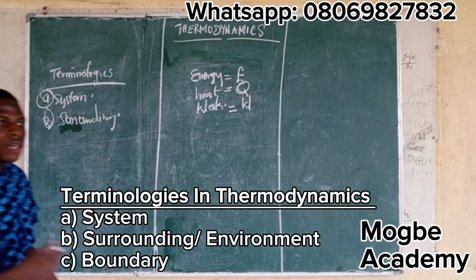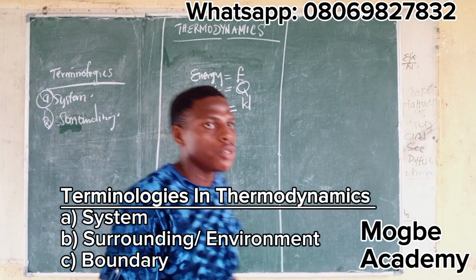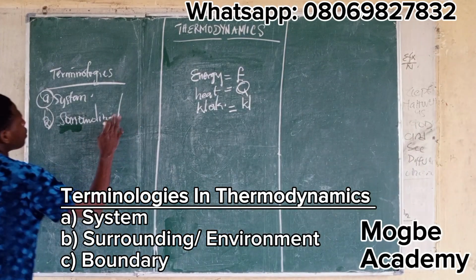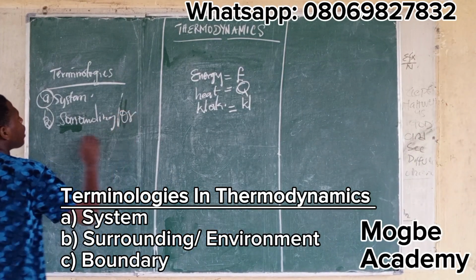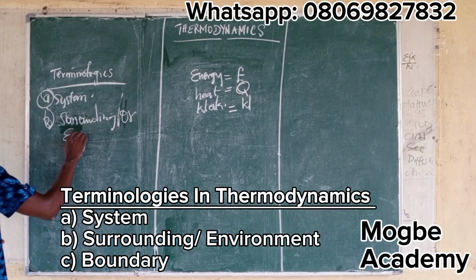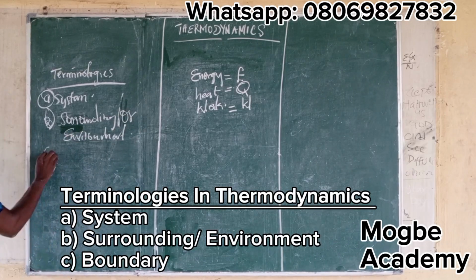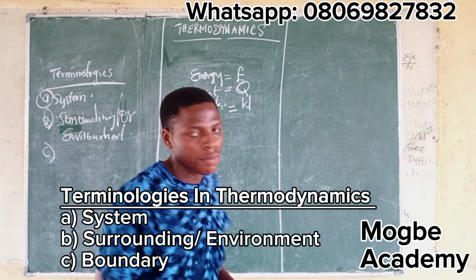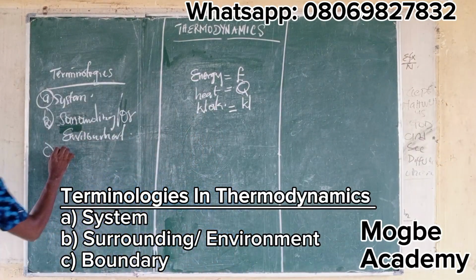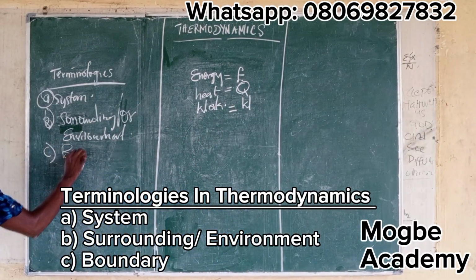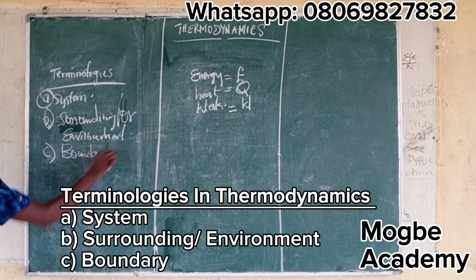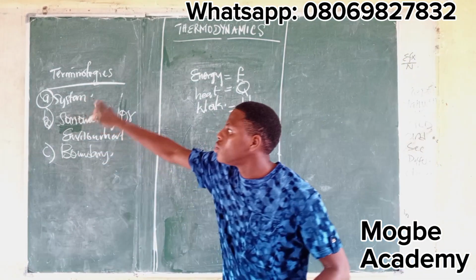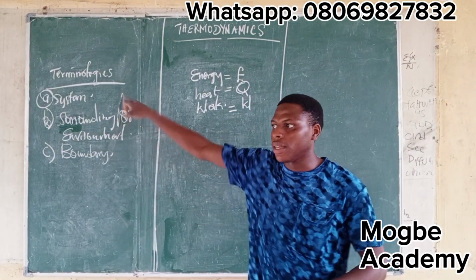Now, if you are not hearing surrounding in this course, as the course goes on, you'll be hearing environment. So you can call it surrounding or environment. The last one, I told you there are three. The last one is called the boundary. Now let's use an illustration to define our parameters here.